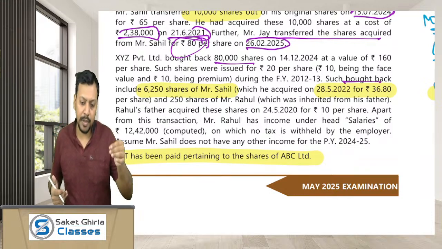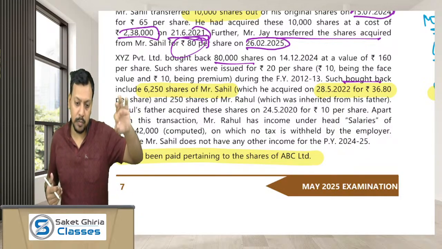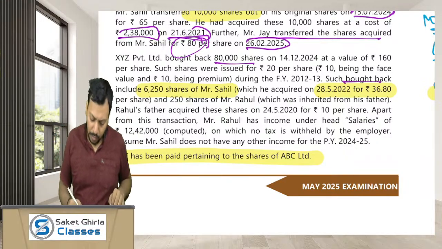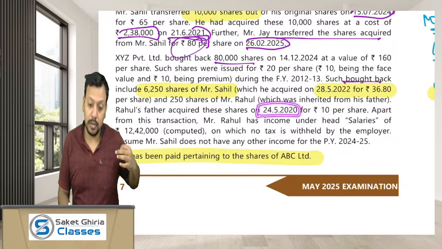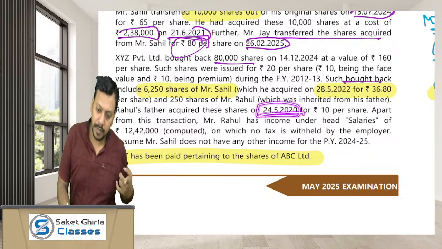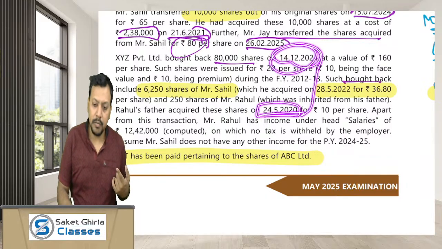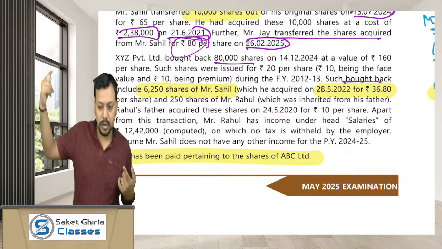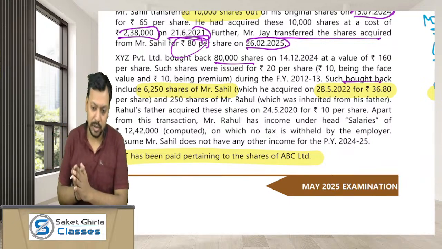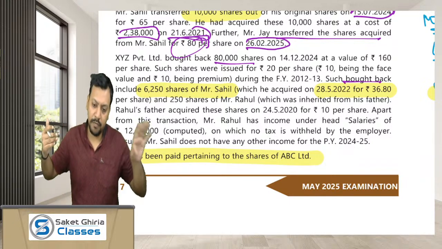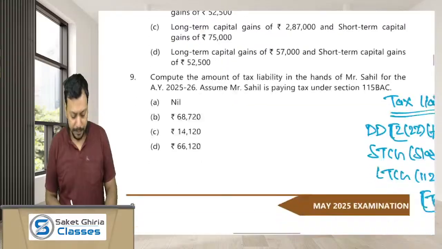The total number of shares is 250. So as per section 46A, the long-term capital loss in the hands of Mr. Rahul would be 2,500. Sir, how is it long-term? Because the shares were acquired by the father of Rahul on 24th May 2020, and the shares were bought back by the company on 14/12/2024, the period of holding is more than 12 months. Hence, the resulting loss would be long-term in nature. So, Rahul has 40,000 as deemed dividend and 2,500 as long-term capital loss.